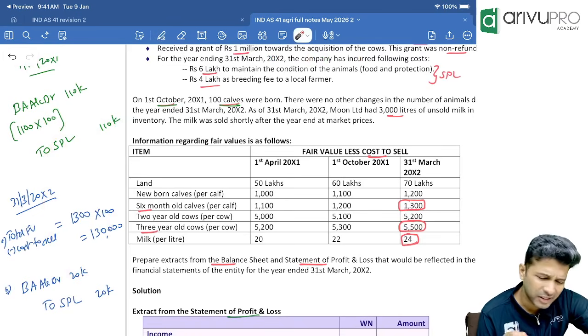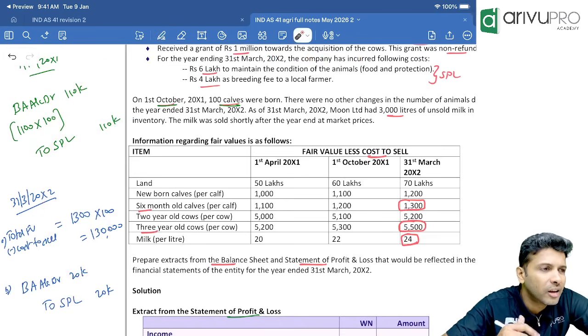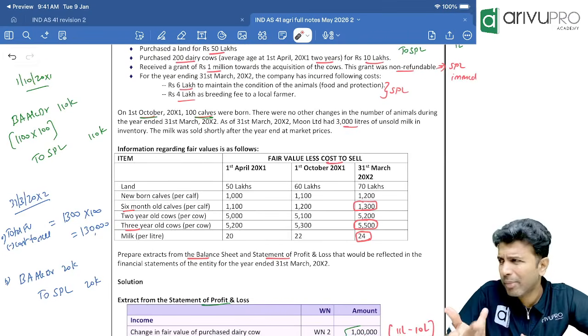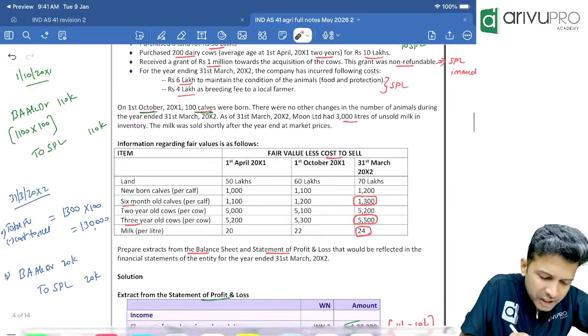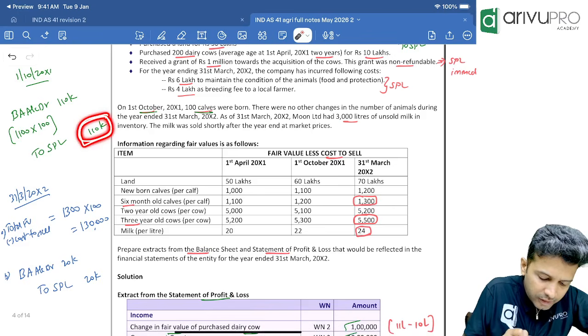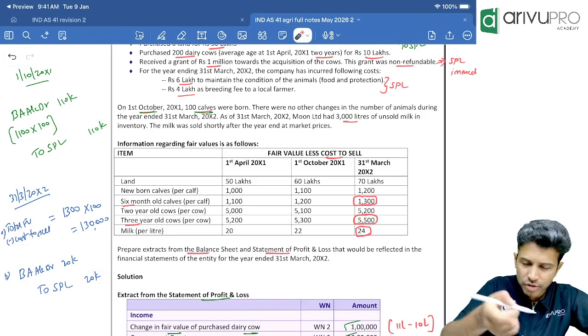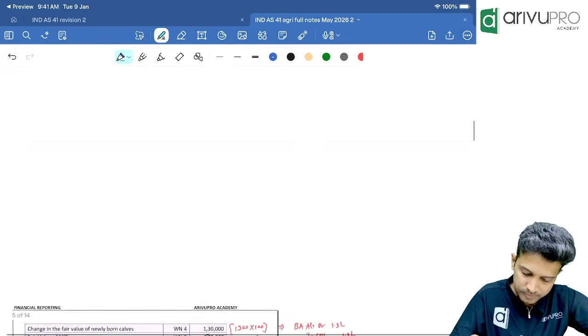Yes, sir. But this much we don't need, because did they ask you the entry? No. Did they ask you the 1st October treatment? No. They asked what will come in the balance sheet and what will come in P&L. Sir, how much gain totally will go to SPL? Here 110, here 20. So totally 1,30,000. Check in P&L: have they booked gain relating to calves of 1,30,000?